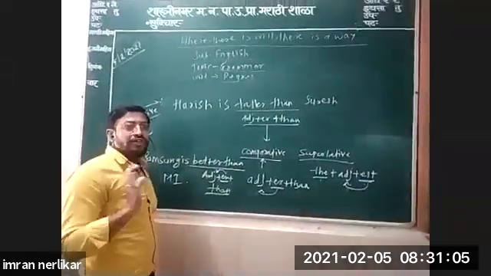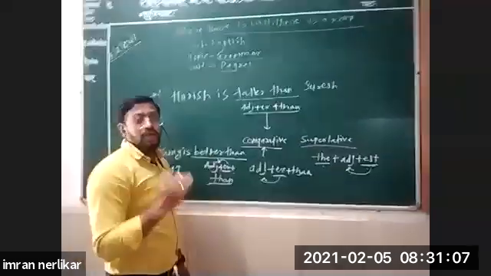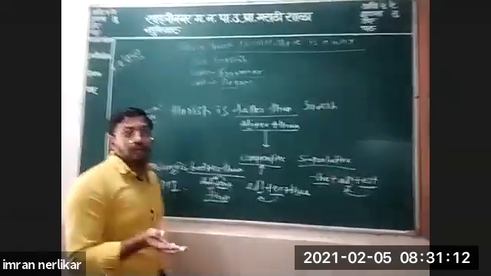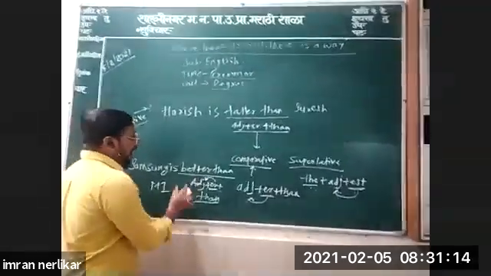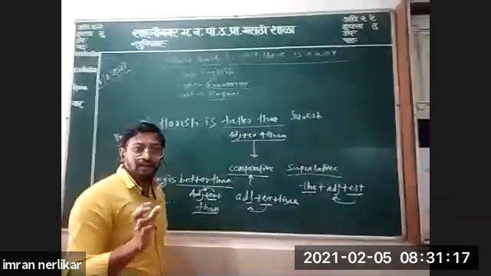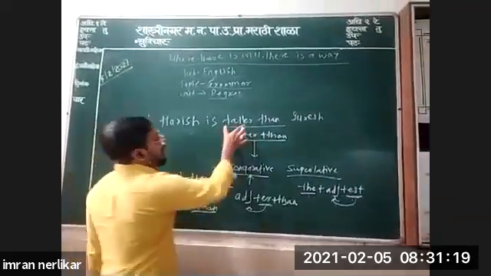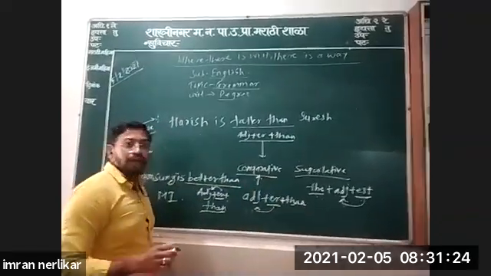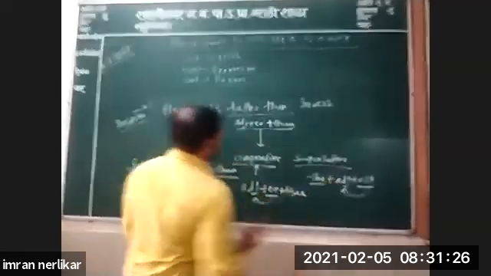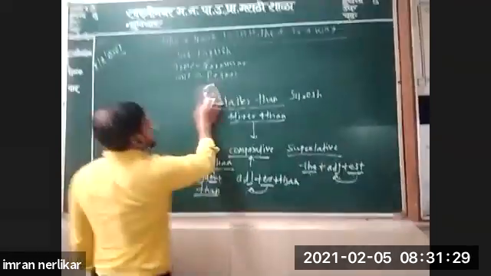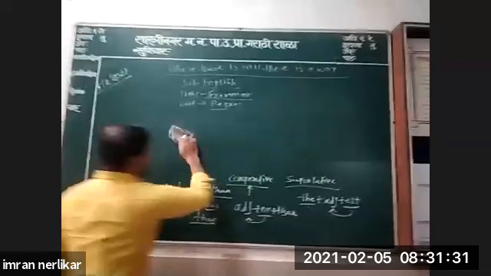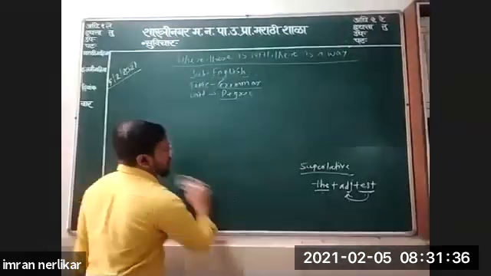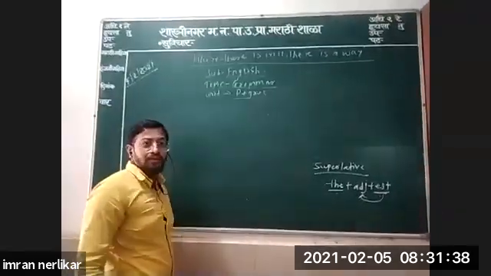How to find out which degree is given? When a sentence is given to you in the exam, first of all you should find out which degree is given in it, and after that you can transform the sentence. If as plus adjective plus as is given, it is positive degree. If adjective plus er plus than is given, it is comparative degree. Now third is superlative degree. Last, we'll see how to find out the superlative degree.